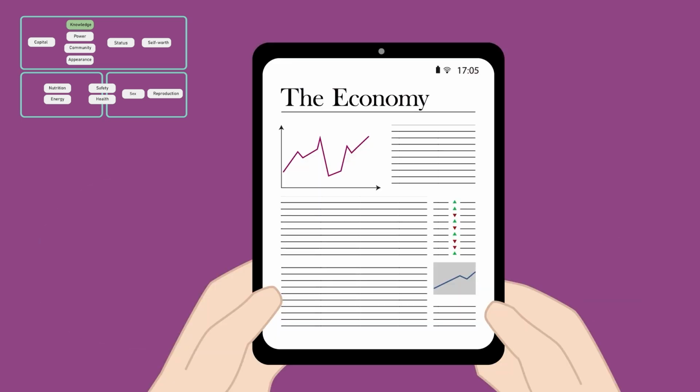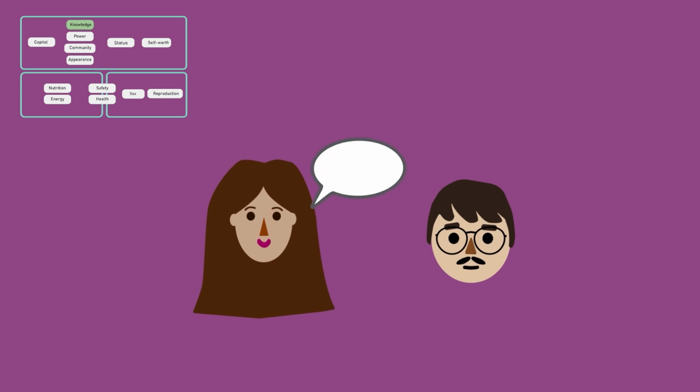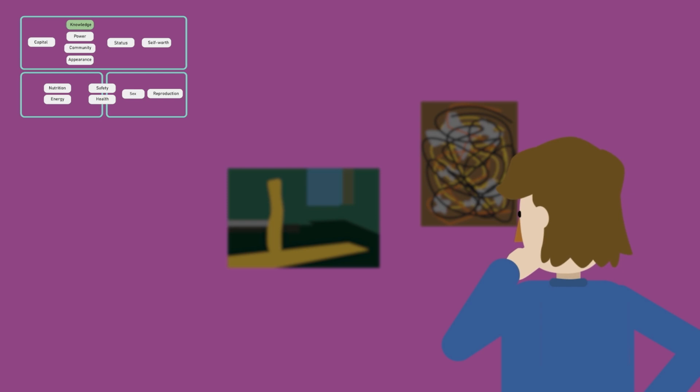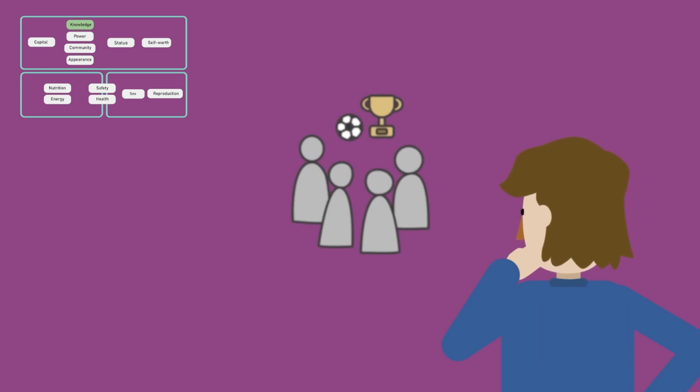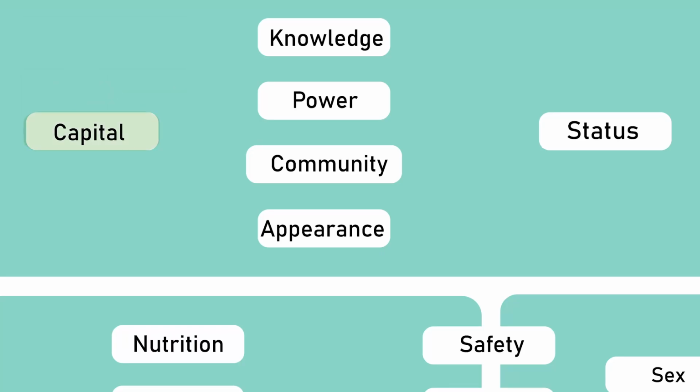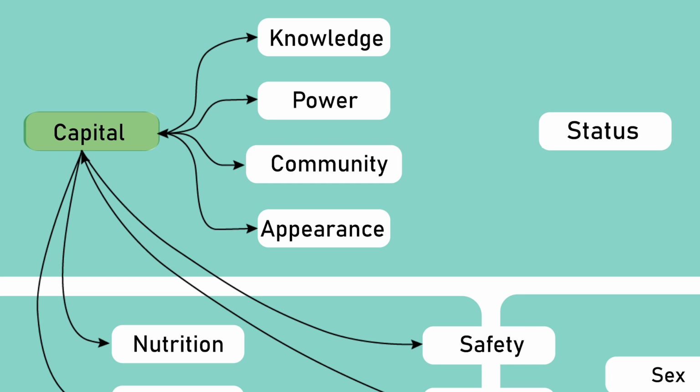Business news guide the stock trader in making effective investments. Gossip helps people assess where they stand in the community. Knowledge about the art scene in New York or about the players of a football club can strengthen one's reputation. Capital is a prerequisite for satisfying many needs and has gained a very dominant position in our society, as performance is equated with capital gain in many places. Capital determines which digital services are developed and how they are financed.